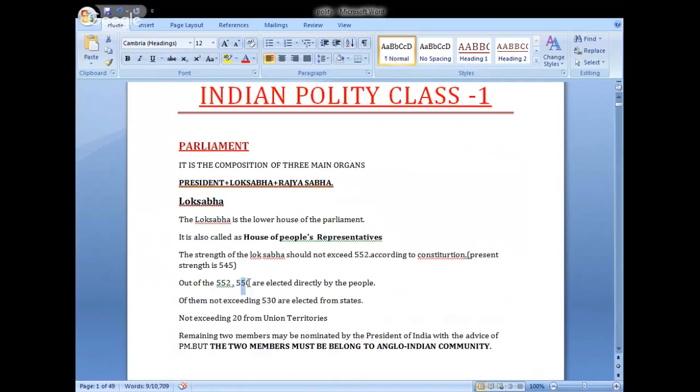Out of 550, 530 are elected from states, and the remaining 20 members from union territories. 20 members from union territories and 530 members from states.